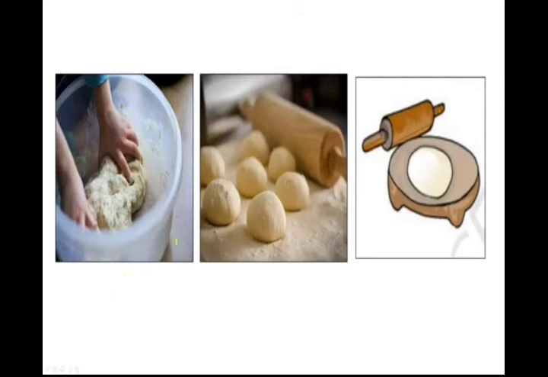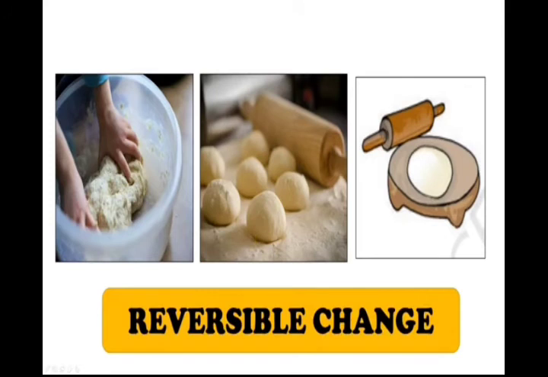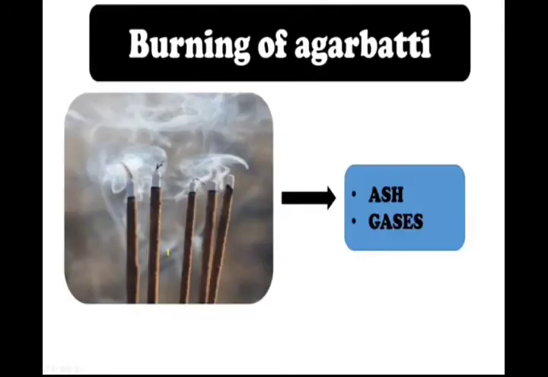Here what I did, I have taken the raw dough and I just rolled it in a chapatti maker. So I just want to get back to the raw dough ball. Is it possible? Yes. Here you will get the raw dough ball because you just changed the shape. You have not cooked it. So it is a reversible change. The best example of a reversible change.